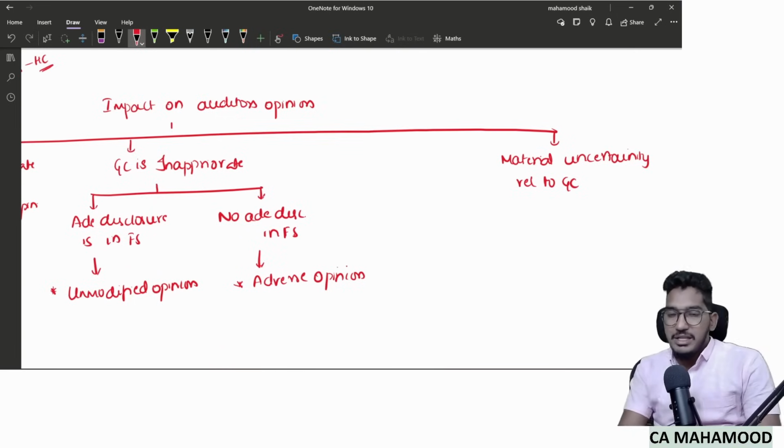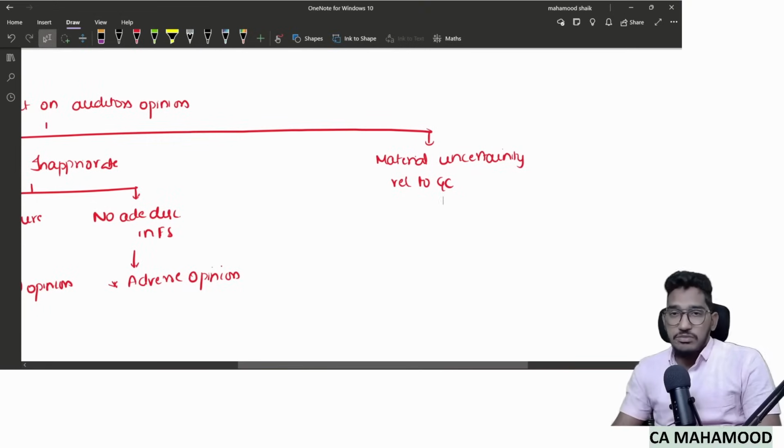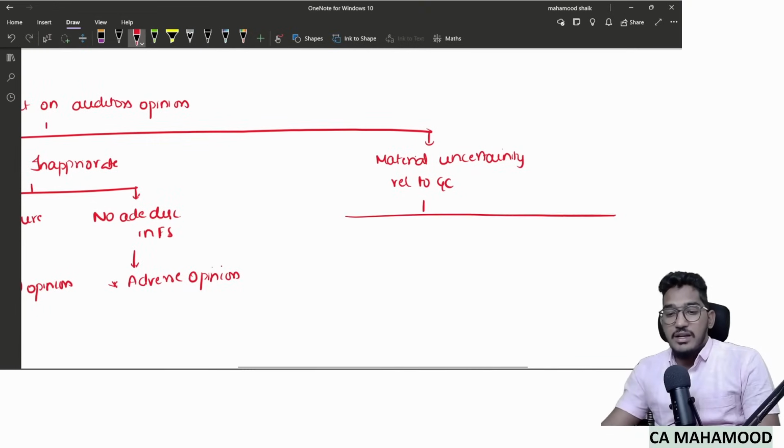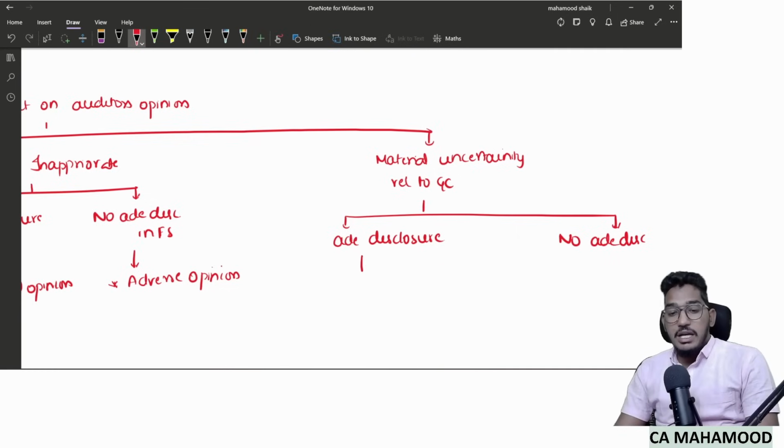So if there is a material uncertainty relating to going concern, the most important thing here is that the standard will also ask the auditor to check whether there is adequate disclosure given in the financial statements or not. Adequate disclosure given in financial statements, which means there is a material uncertainty, but management did not hide anything from the shareholder.